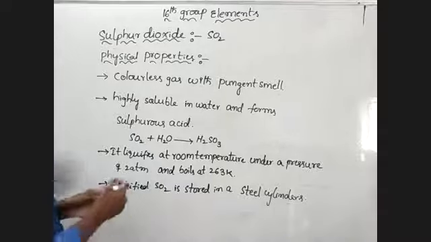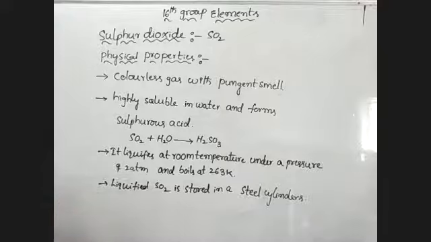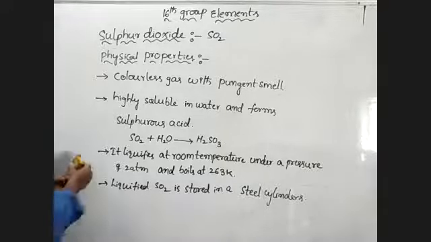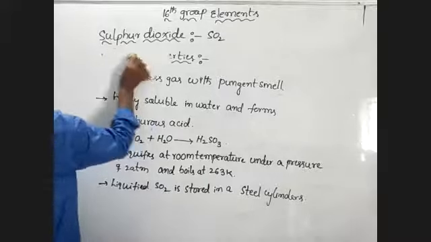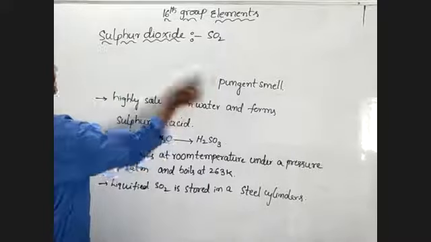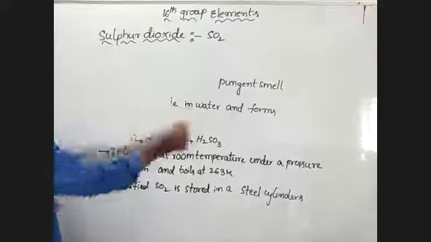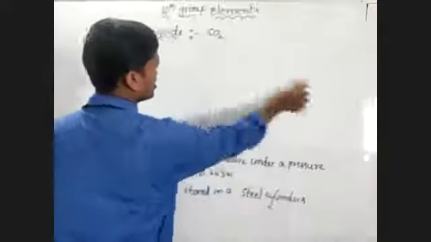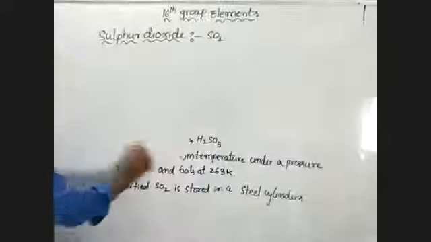These are physical properties of sulfur dioxide. After that, I am going to discuss chemical properties. Chemical properties of sulfur dioxide.